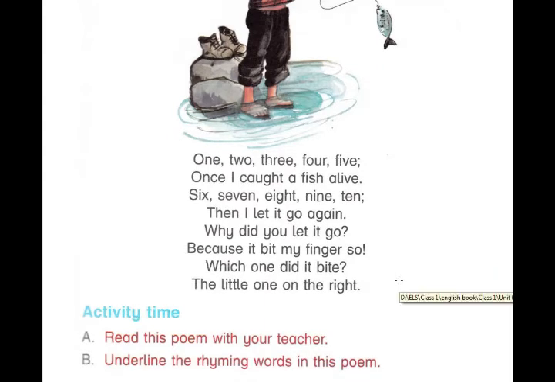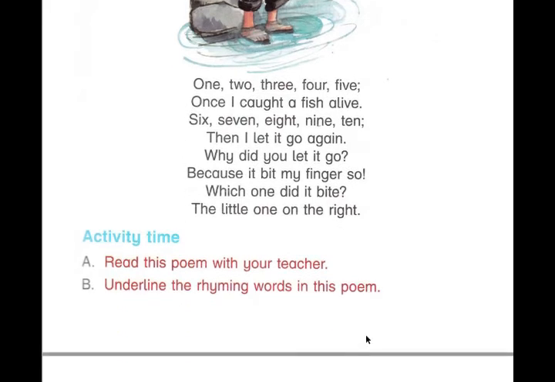1, 2, 3, 4, 5. Once I caught a fish alive. 6, 7, 8, 9 and 10. Then I let it go again. Why did you let it go? Because it bit my finger so. Which one did it bite? The little one on the right.